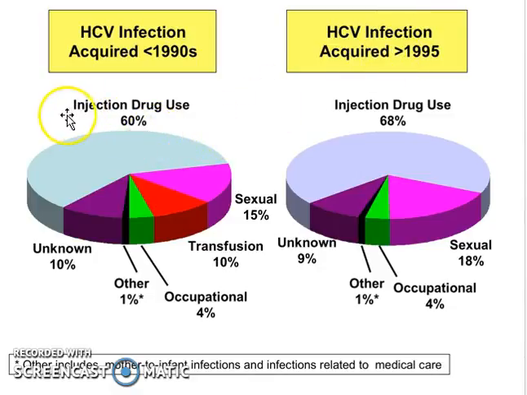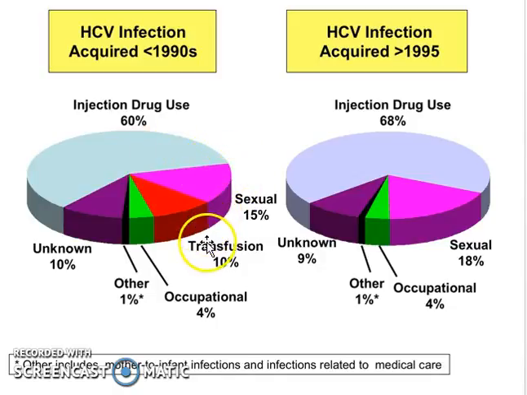So if you look at the majority of this pie chart here, you can see that drug use through injection was a primary method that enforced the transmission of hepatitis C in the population. It made up 60% of how the virus was transmitted.